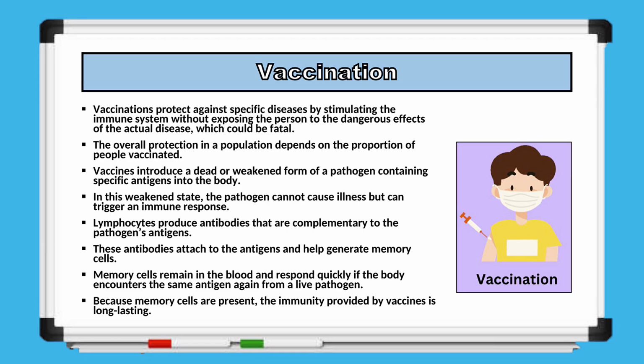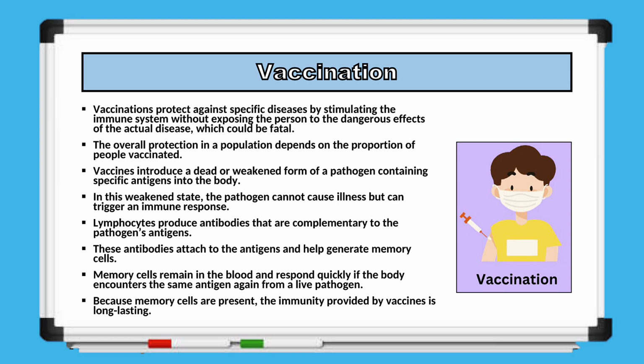Vaccines work by introducing a dead or weakened form of a pathogen that carries specific antigens into the body. In this weakened form, the pathogen cannot cause illness but is still able to trigger an immune response. Lymphocytes respond by producing antibodies that are complementary to the pathogen's antigens. These antibodies bind to the antigens and help generate memory cells.